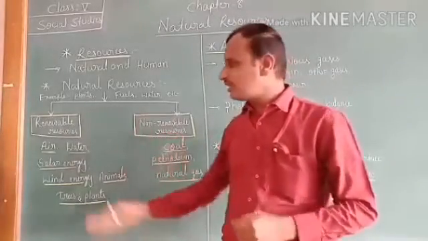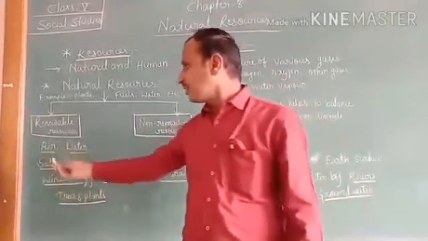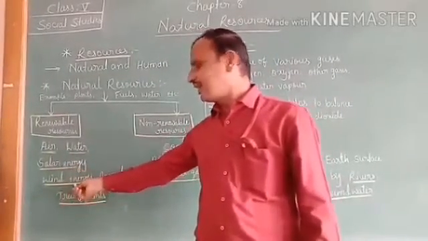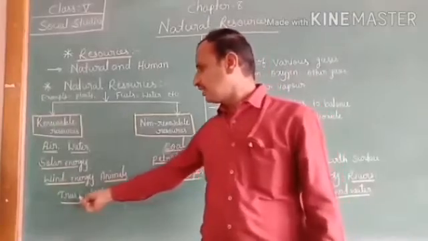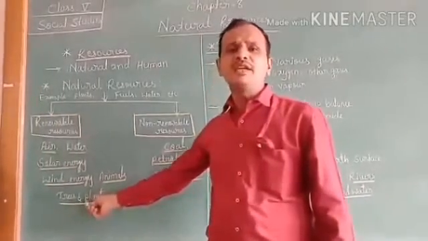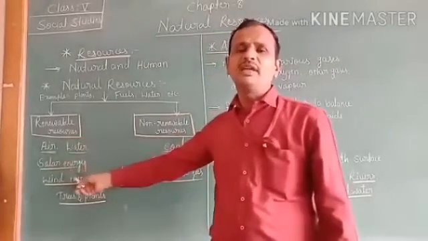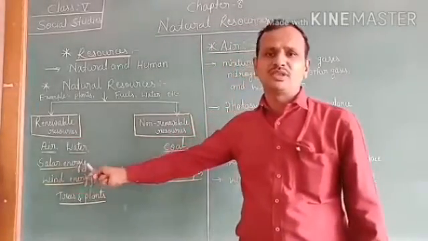For example, children: air, water, solar energy, wind energy, animals, trees and plants. These are the main examples of renewable resources, children.